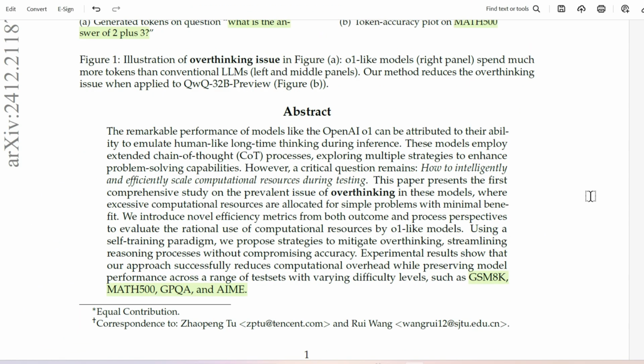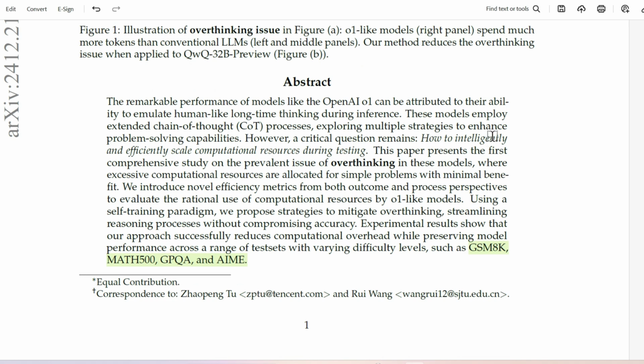Now, this is the issue. This paper presents the first comprehensive study on the prevalent issue of overthinking of these models, where excessive computational resources are allocated for simple problems with minimal benefit. We introduce novel efficiency metrics for both outcome and process perspectives to evaluate the rational use of computational resources by O1-like models. Now, using a self-training paradigm, we propose strategies to mitigate overthinking, streamlining reasoning processes without compromising accuracy.